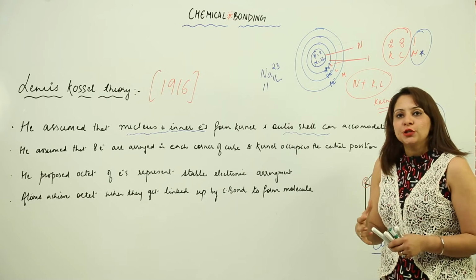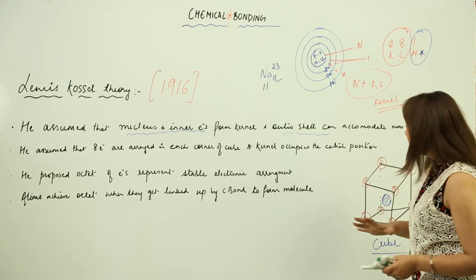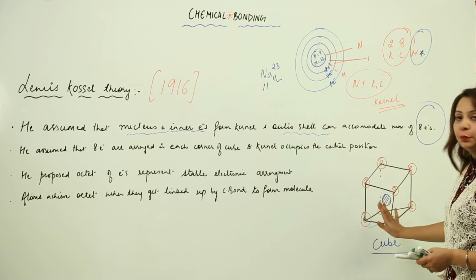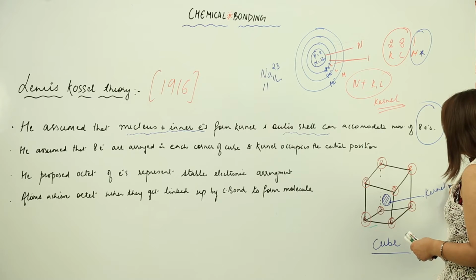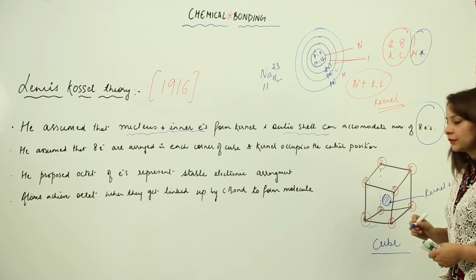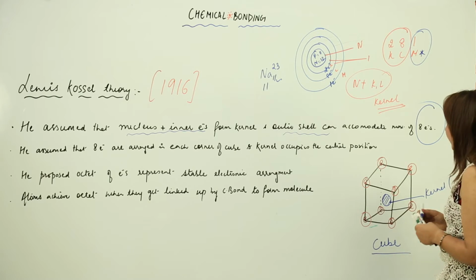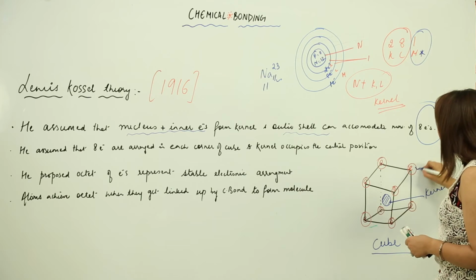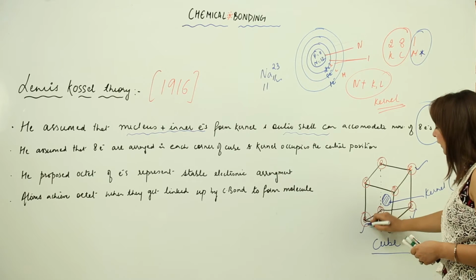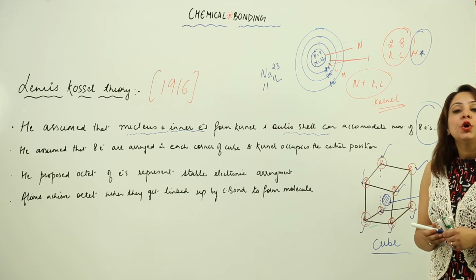So how did he explain that the outermost shell is going to have 8 electrons? For that explanation, he just explained everything by drawing a cube. He said that suppose we have a cube, right? In this is a kernel. That means the nucleus and the inner shell electrons. So he said, as the cube has 8 corners, the maximum number of electrons that an outermost shell can have is equal to the number of the corners of the cube.